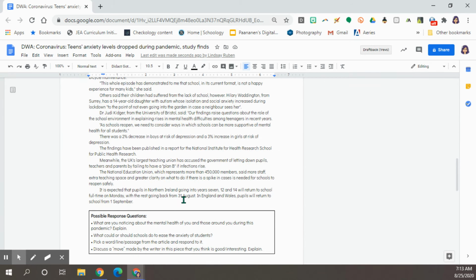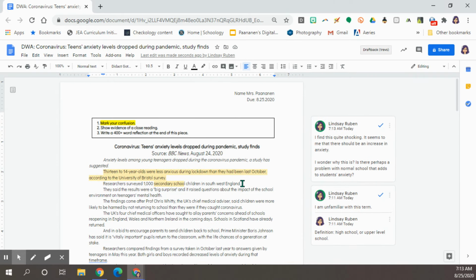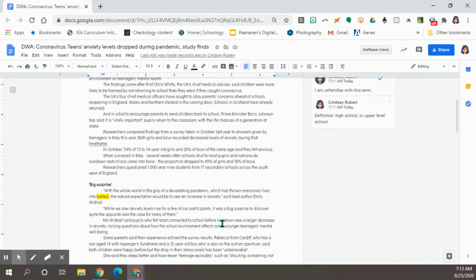Everything before the box is something that I want you to comment on. And I should see quite a few comments, okay? So really read it closely and add confusion. And then for the evidence of a close reading, this is where, again, you highlight something just by dragging your cursor over it. And then you have the commenting tool, and that's where I see your thinking on the side.